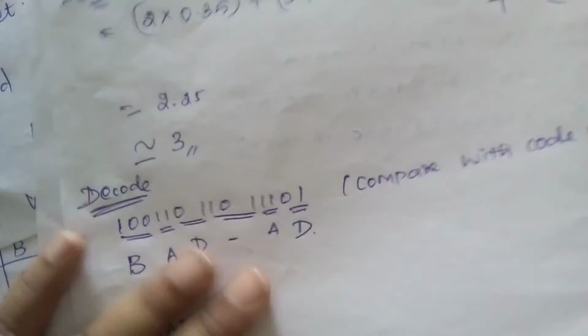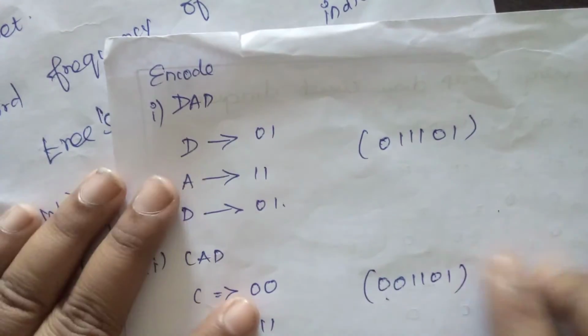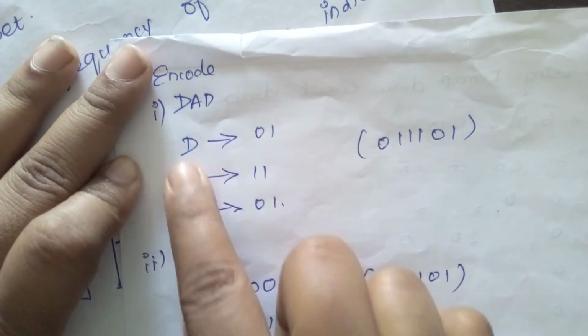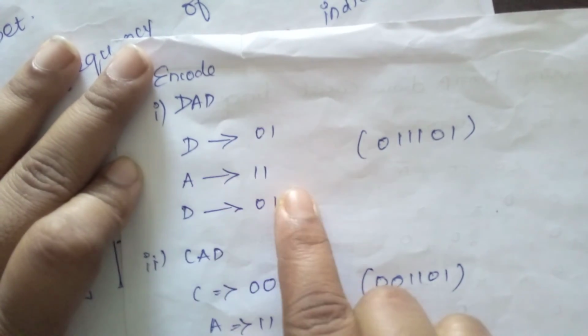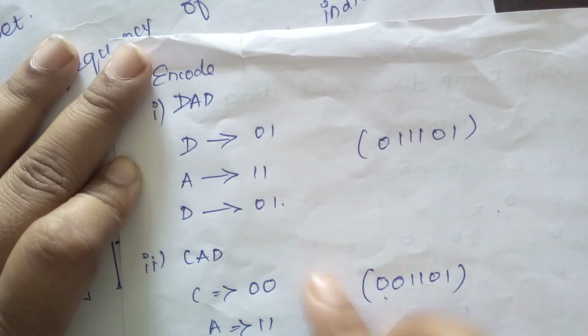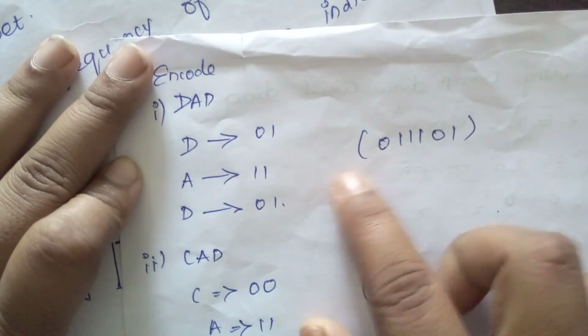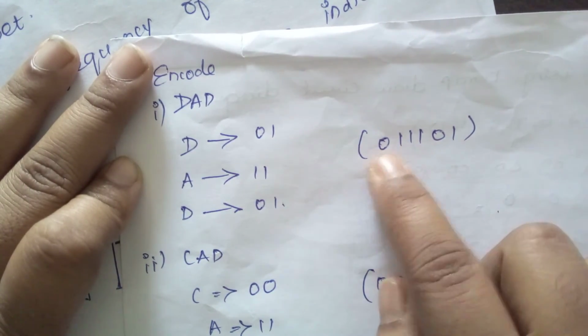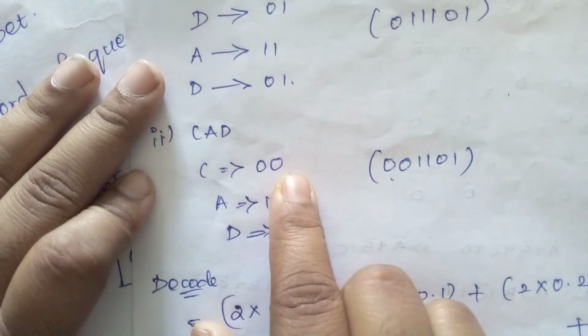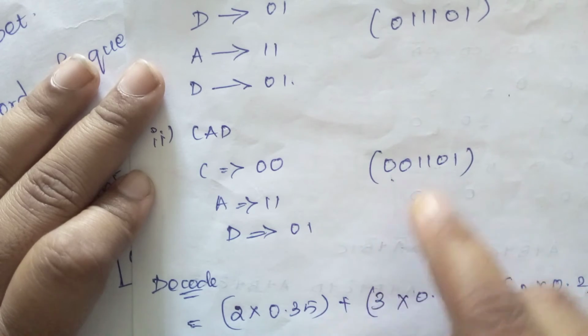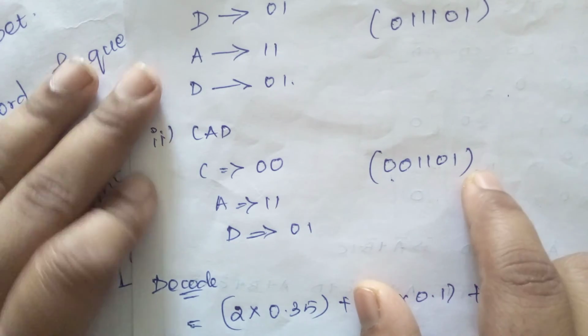First we have to encode DAD. For D we have the code word 0 1, A is 1 1, D is 0 1. So completely we can write it like this: 0 1 1 1 0 1. Then CAD like that: C is 0 0, A is 1 1, D is 0 1, so 0 0 1 1 0 1.